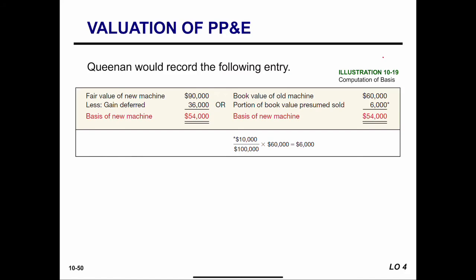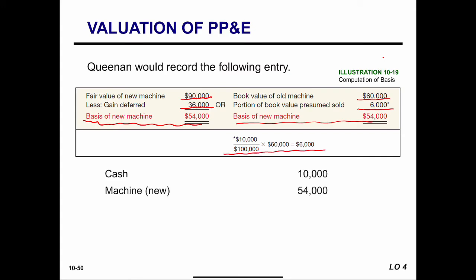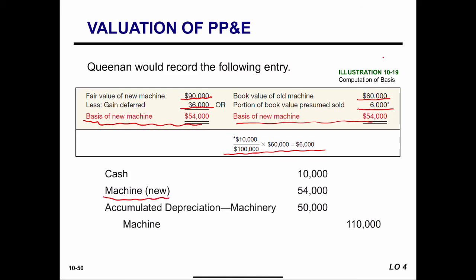Because only $4,000 gain is recognized, the basis of the new machine will be changed. Basically, we follow the same formula. First is the fair value subtract the gain deferred. Next one is the book value of the old machine plus the portion of the gain presumed sold. The calculation is this. We are going to debit the cash and debit the basis of the new machine, write off the book value of the old machine, and only recognize part of the gain, $4,000.